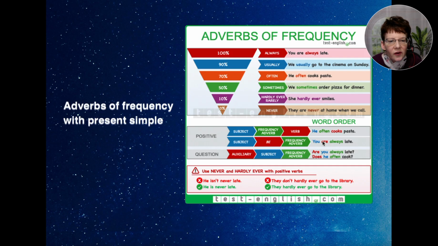You are always late. In a question, we have an auxiliary word, which can be a be verb or do, then the subject, and then the adverb. For example, are you always late? All right, so we'll look some more at this.